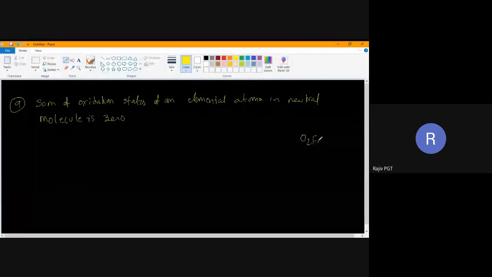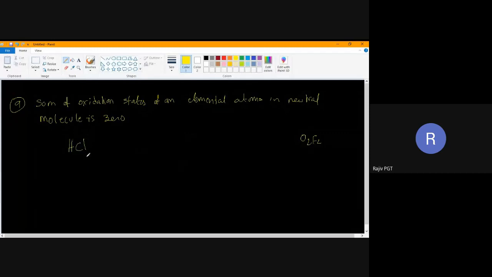Suppose I write HCl. Now when I write about HCl, suppose I want to calculate the hydrogen oxidation state. I will take this as X.